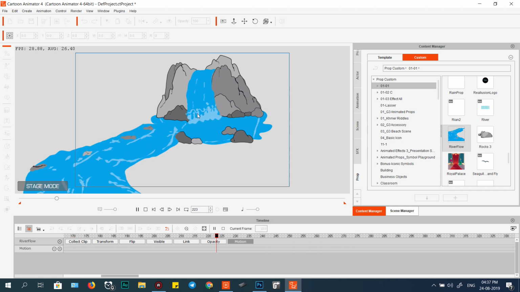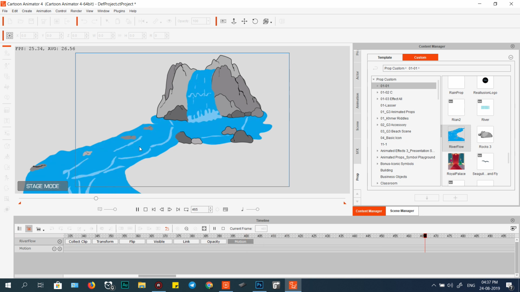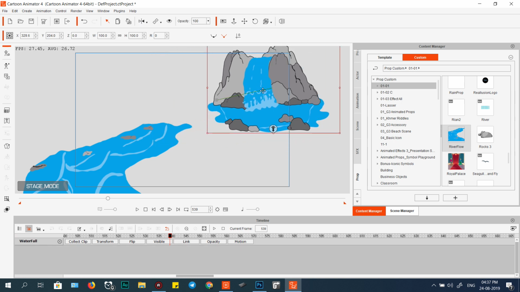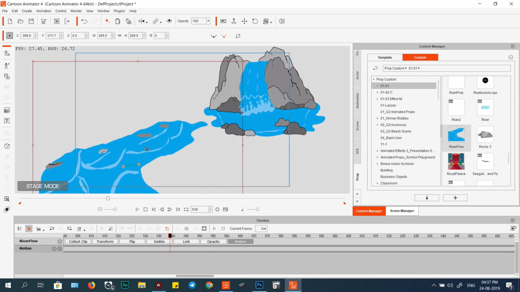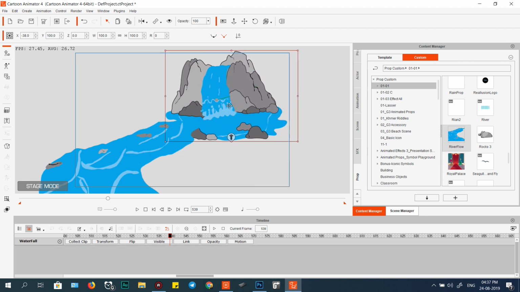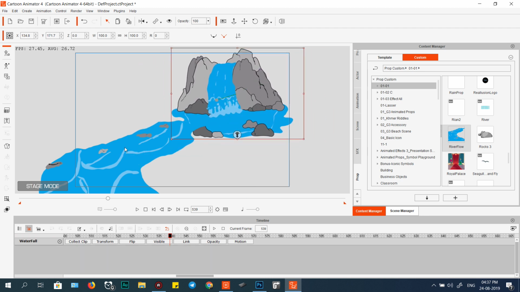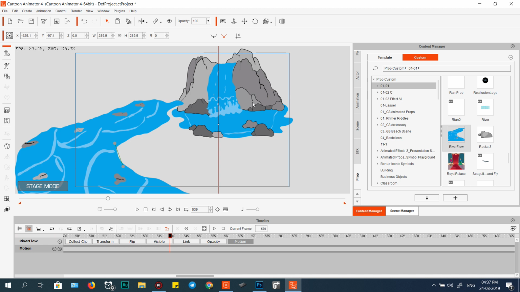So I use only one water flow, this one, to make you understand how I create this. And the river is created the same. Just use one of this water flow and the river flow. So today I show you how to do this, and you can do this by yourself because the animation is similar, the same.